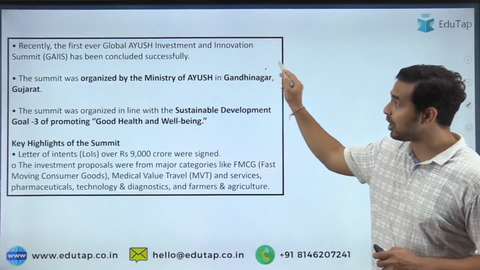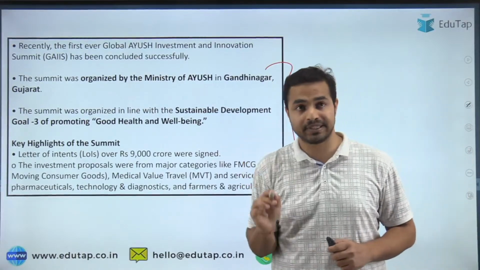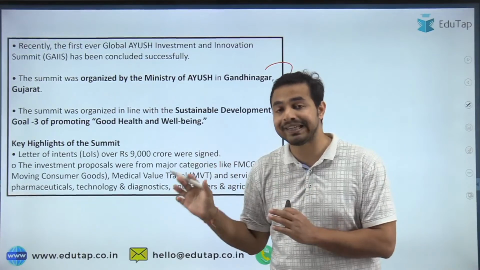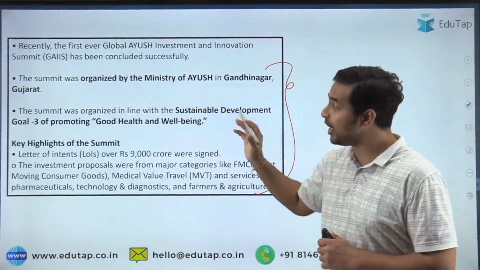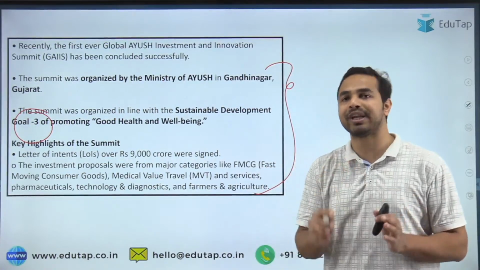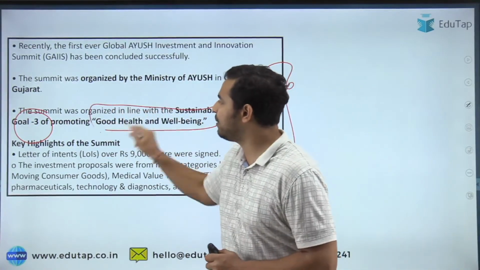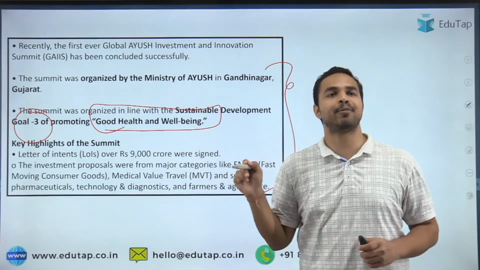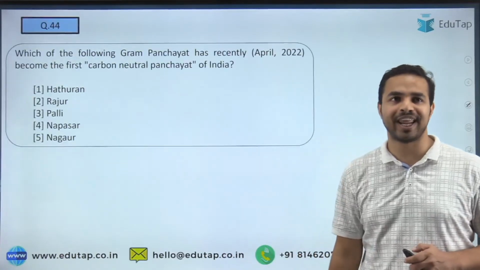So some other important details are mentioned here. For example, this summit was organized in order to promote Goal number 3 of the Sustainable Development Goals, that is promoting good health and well-being. So this is what you should also remember from the exam point of view. Let's move on to the next question.